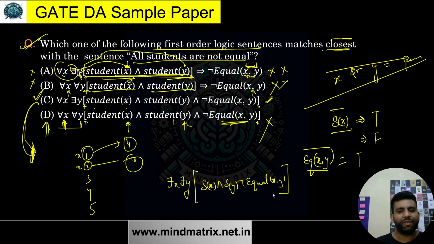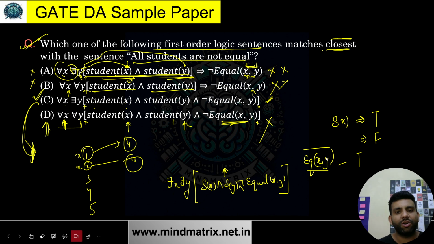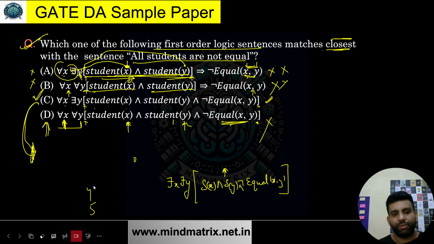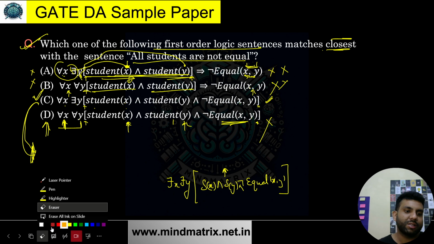And if I would like to change some order over here, if I just bring this negation outside, what will it become? Let me write that as well. Here we are doing the complete analysis. You can see we are not just simply saying what is correct and what is wrong. We are giving the reason for each option why it is wrong. So let's talk about what can be the other answer for this one.